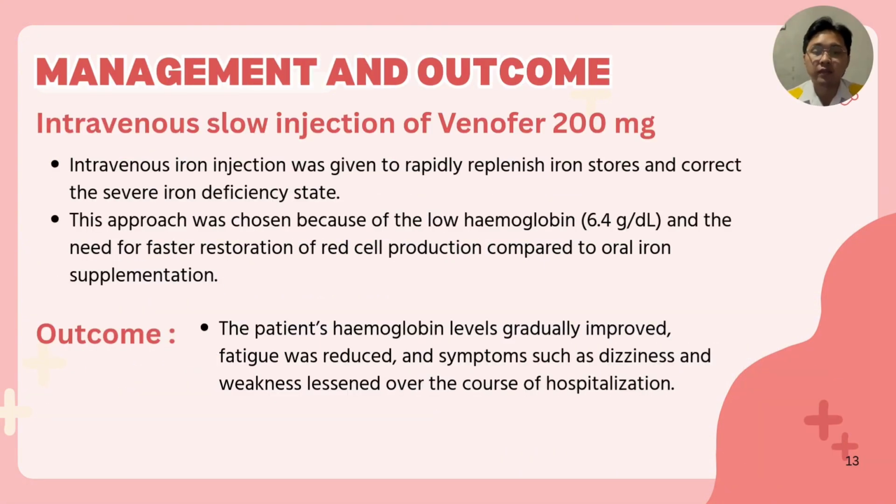So, the next one is management and outcome. First one is intravenous slow injection of Venofer 200 mg. Intravenous iron injection was given to rapidly replenish iron stores and correct the severe iron deficiency state. This approach was chosen because of the low hemoglobin and the need for faster restoration of red cell production compared to oral iron supplements. And the outcome is the patient's hemoglobin levels gradually improved, fatigue was reduced, and symptoms such as dizziness and weakness lessened over the course of hospitalization.